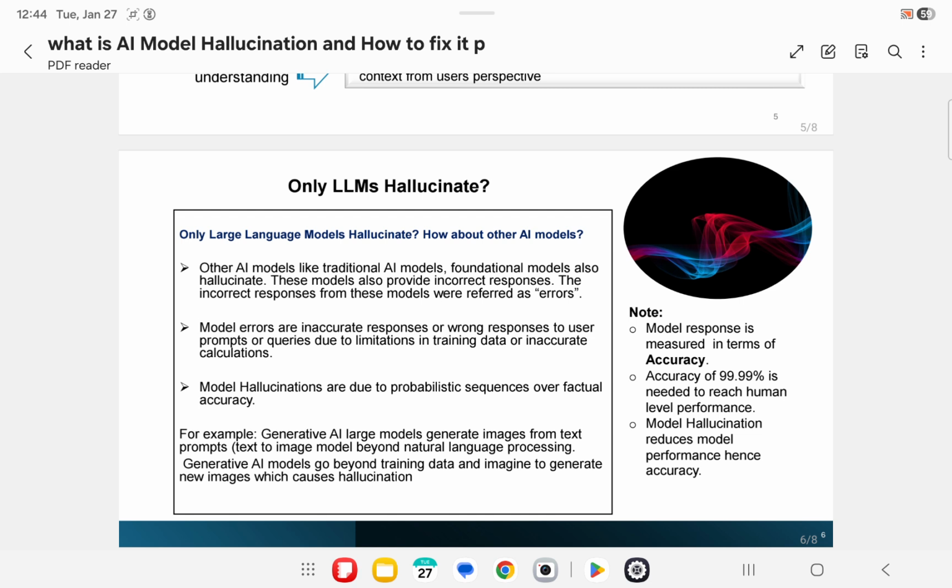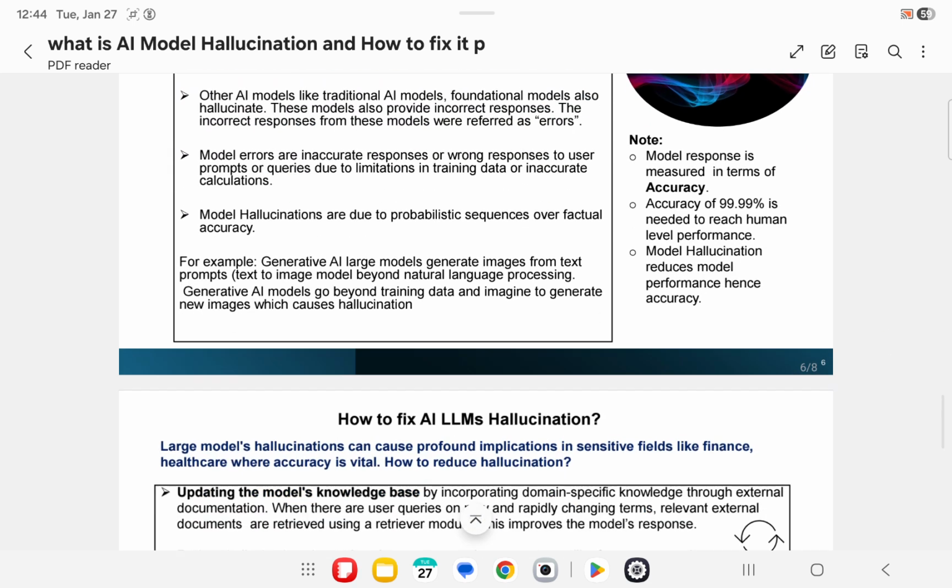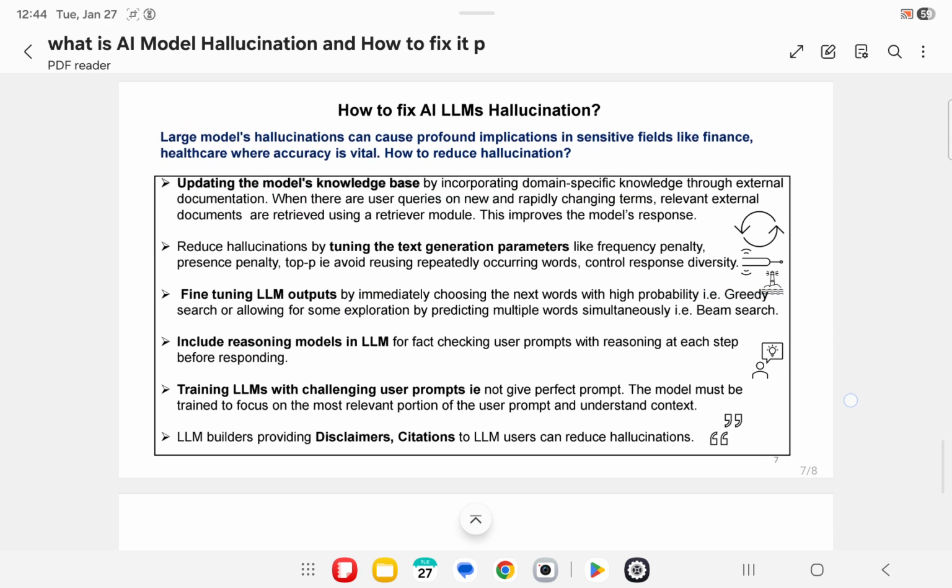So, now we'll see how to fix AI LLM hallucination. Large model hallucinations can cause profound implications in sensitive fields like finance and healthcare, where accuracy is vital. How to reduce hallucination?